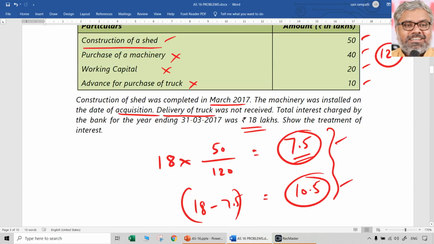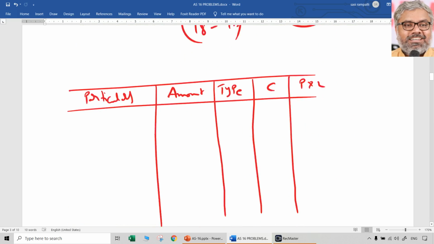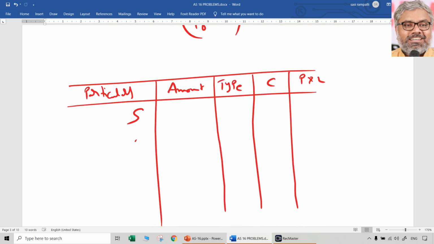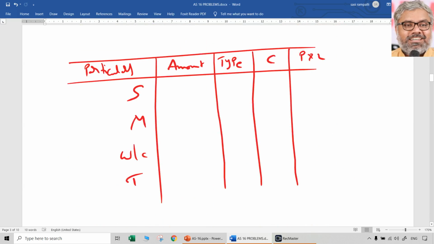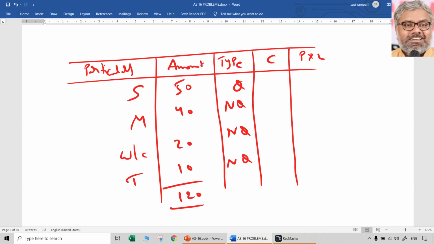So particulars we will write one by one: construction of shed, machinery, working capital, truck. You have to write the details. The amount, whatever is given there: 50, 40, 20, 10. Total 120. What is the type of asset? Qualifying asset, non-qualifying asset, non-qualifying asset, non-qualifying asset.